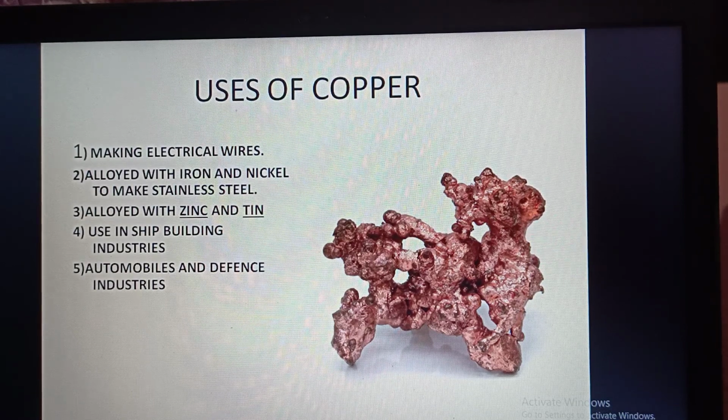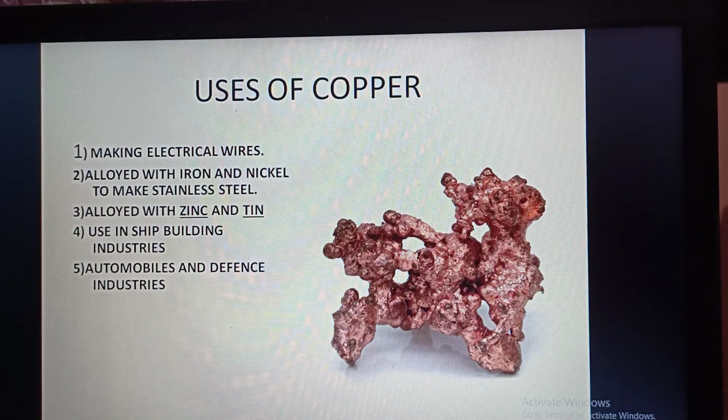As we know, copper is a good conductor of electricity, so it is used for making electrical wires and electrical equipment. Copper, when alloyed with iron and nickel, gives stainless steel. When alloyed with zinc, it gives brass, and when alloyed with tin, it makes bronze.